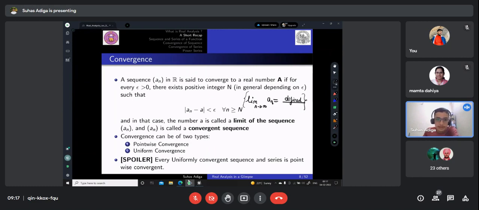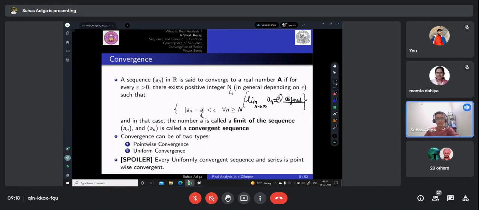We can say something about convergence in other terms also. A sequence a_n in the set of real numbers is said to converge to a real number a if for every epsilon greater than 0 there exists a positive integer N, which is dependent on epsilon, such that |a_n minus a| is less than epsilon for all n greater than or equal to N. Prithpal has given a derivation, a proof for this, so I'll not go into it in detail. In this case, we call the number a the limit of the sequence, so limit of a_n is equal to a, and we call the sequence a_n a convergent sequence.